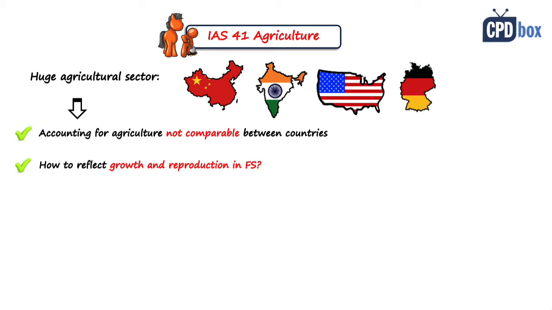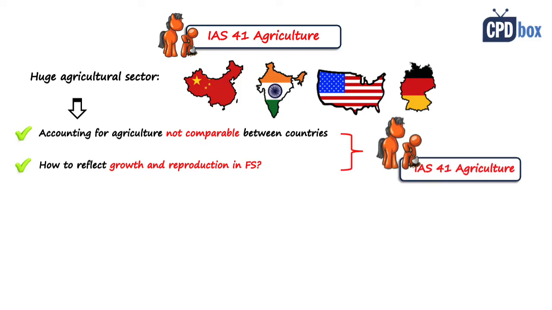So how should we reflect growth and reproduction in the financial statements, just as an example? And many similar problems arose, and to solve these issues, the standard IAS 41 Agriculture was issued in the late 2000s, and it's applicable for the period starting on or after 1st January 2003, so it's here for some while.